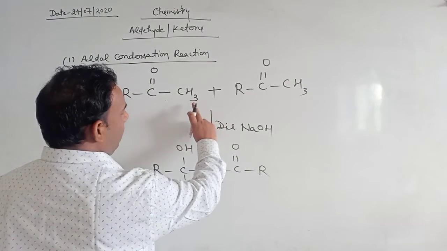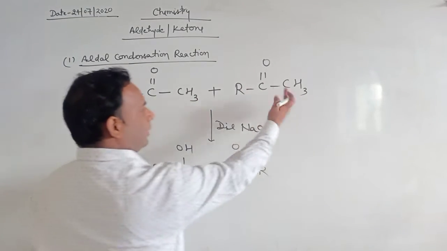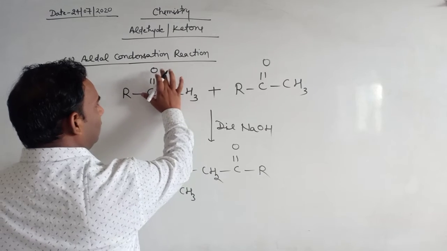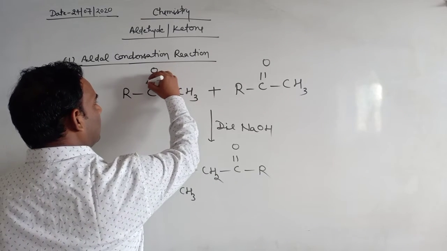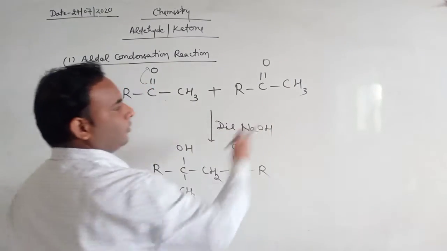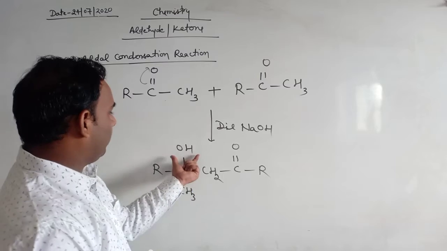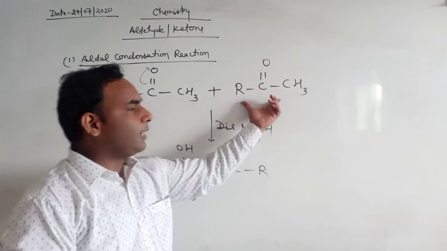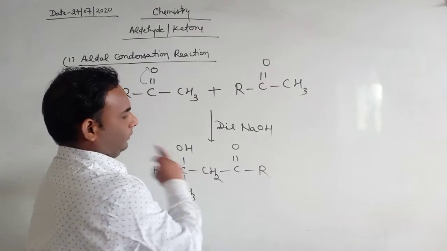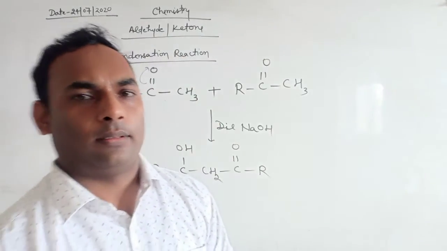This alpha hydrogen atom, either of this molecule or this molecule, reacts with this oxygen, because this bond is broken and the alpha hydrogen atom is removed and attached to that oxygen, and we get a hydroxy group, and the remaining portion of the ketone is attached to that carbon. So this is the ketol condensation.